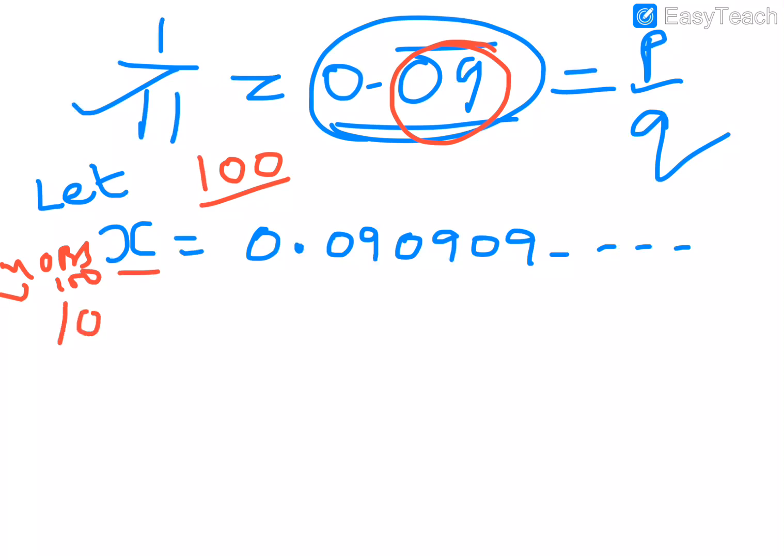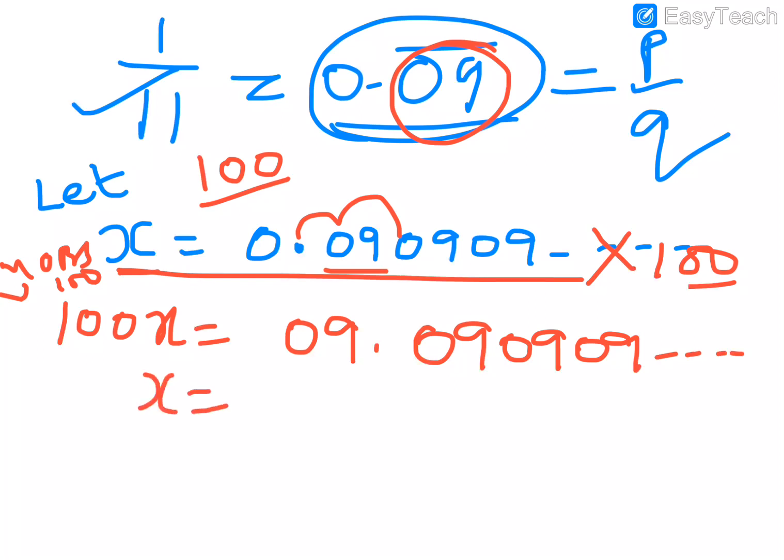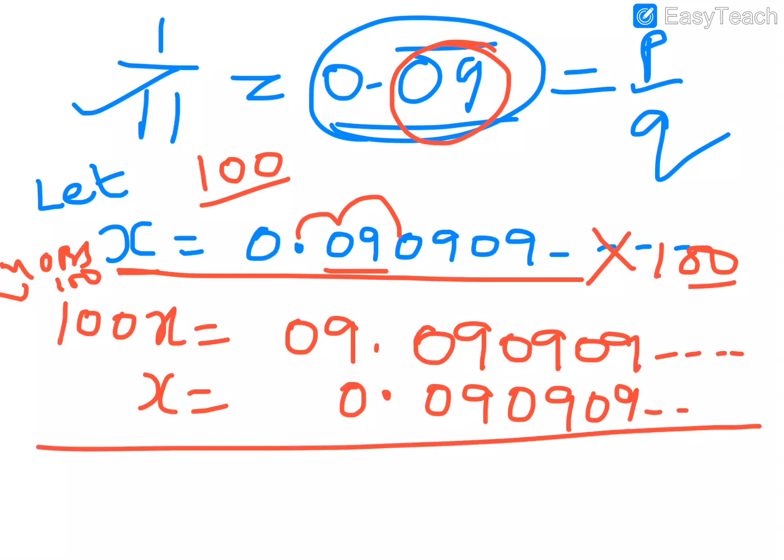So 100 into x, 100x is equal to, if you multiply the right side with 100, what happens? 2 places are there, so the decimal moves 2 places. That is 09.090909, and so on. Now we will take the x value once again. x is equal to 0.090909, and so on. Now we are doing a small subtraction.